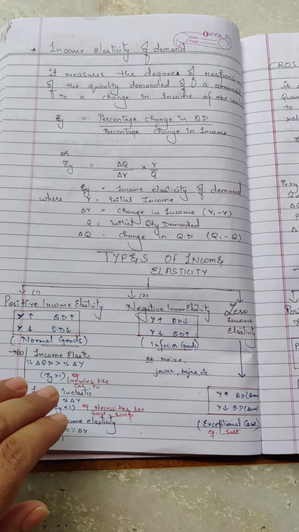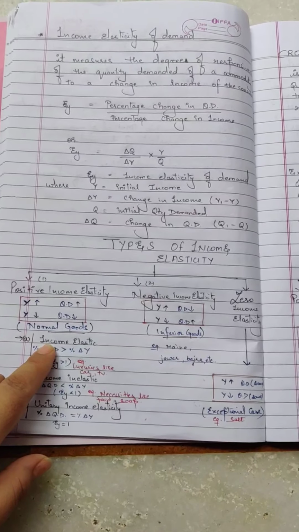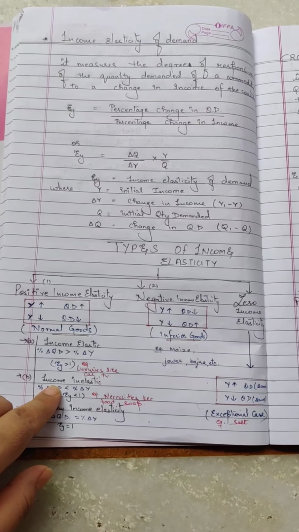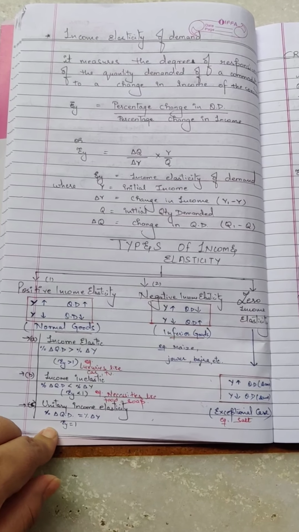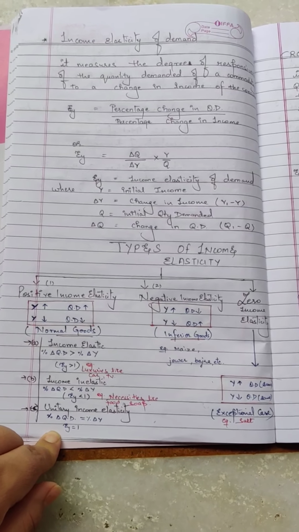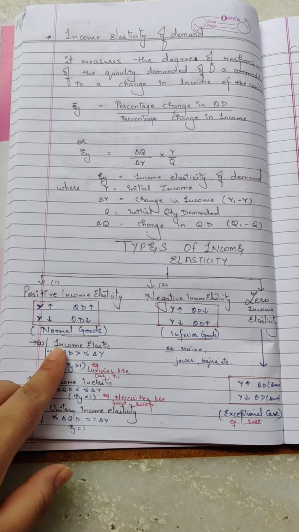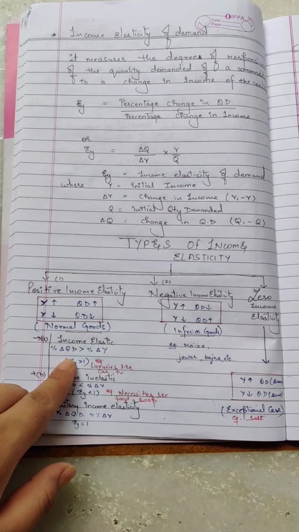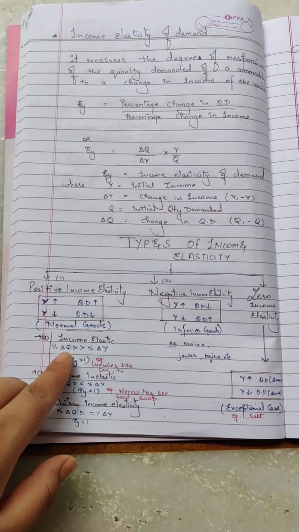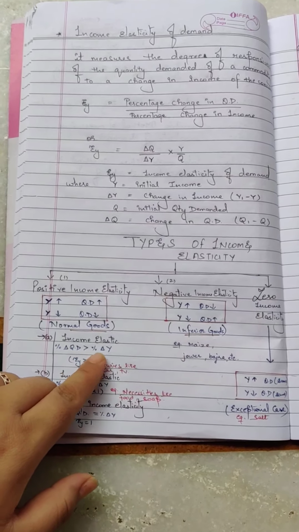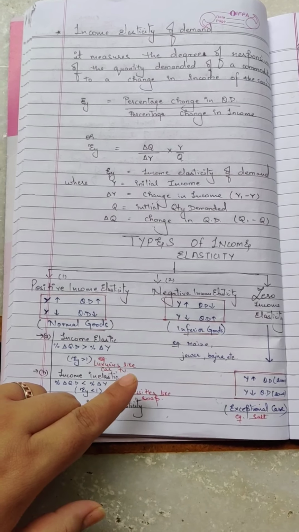First is income elastic demand. Next is income inelastic demand, and the last is unitary income elasticity. When I say income elastic demand, it's when the percentage change in quantity demanded is more than the percentage change in income of the consumer.